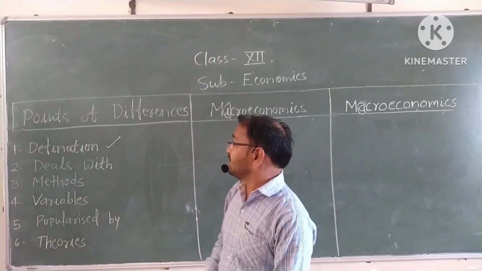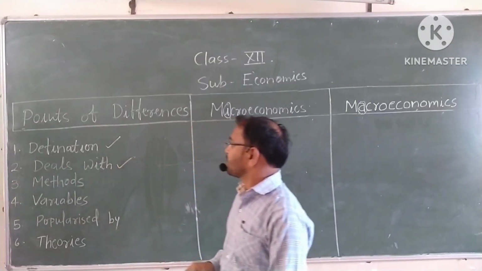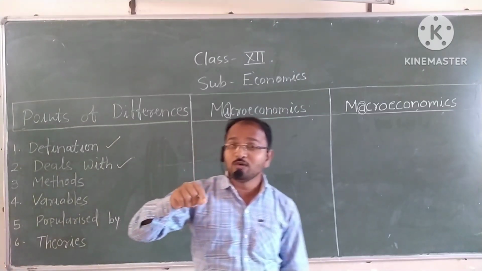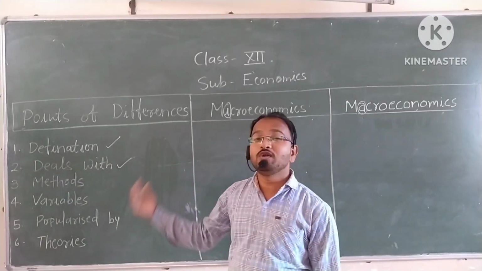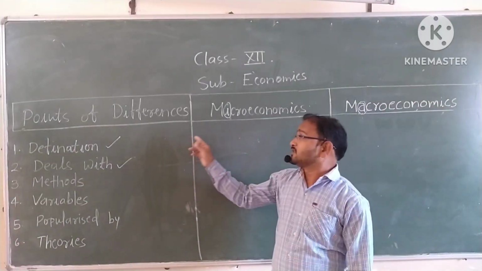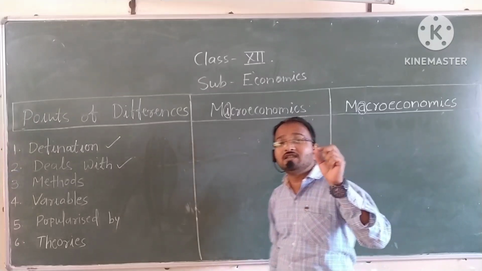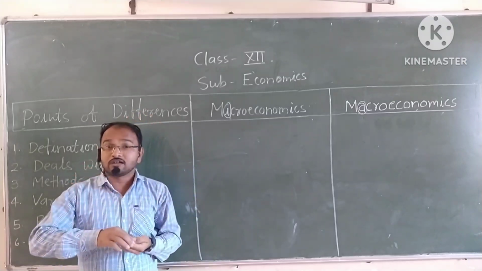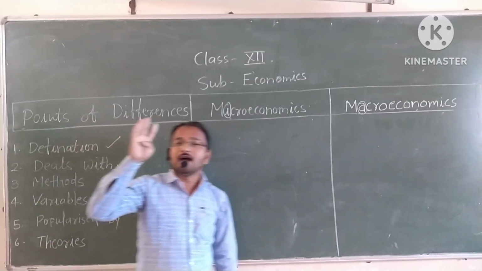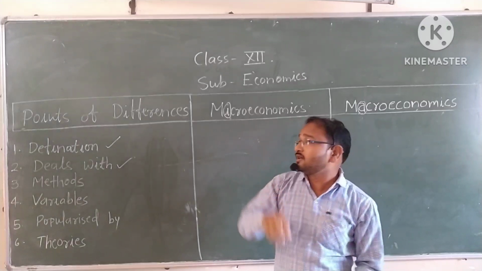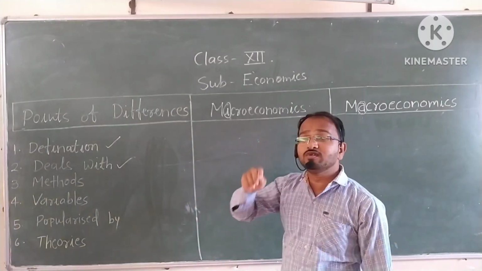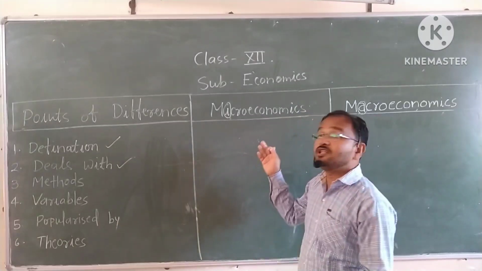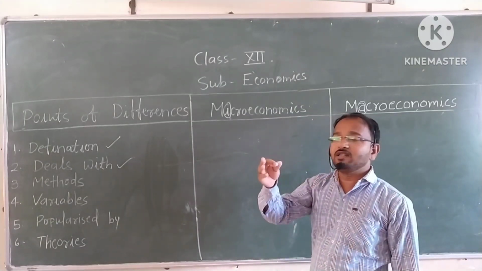Correct? Then second, how microeconomics deals and how macroeconomics deals. Microeconomics deals with how consumers or producers make decisions depending on their given budget and other variables.